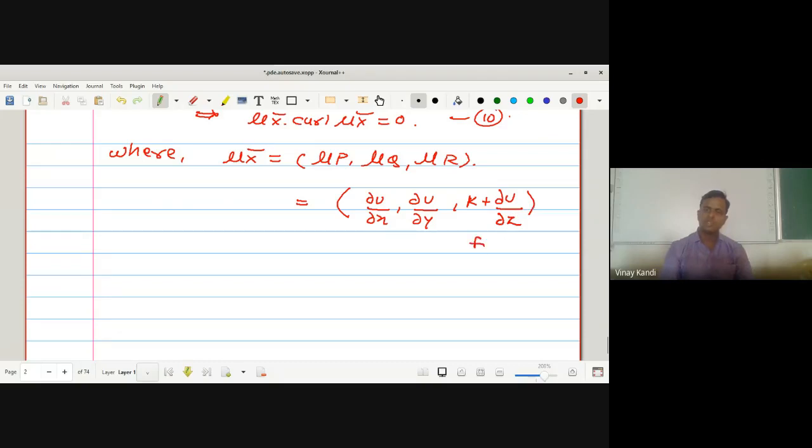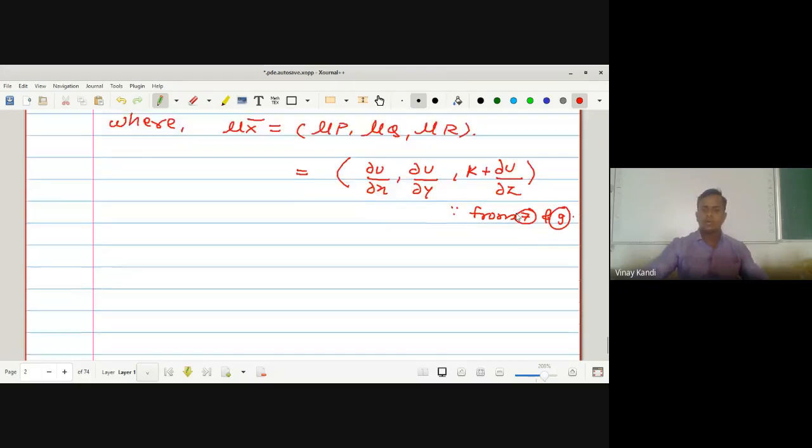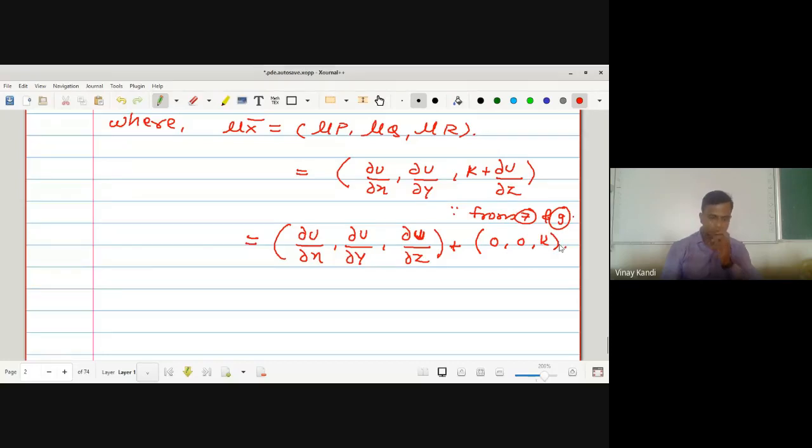So we can write this in the form of addition: (dou u by dou x, dou u by dou y, dou u by dou z) plus (0, 0, k). So this is the value of mu x bar.